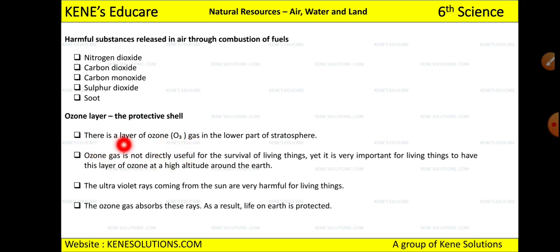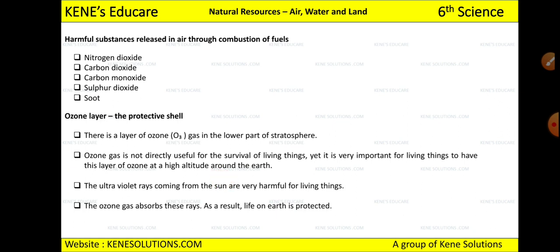Okay, so there is a layer of ozone gas in the lower part of the stratosphere. Stratosphere is a part of the atmosphere, right? So stratosphere ke niche there will be an ozone gas ka layer which will be formed, and that is protecting the surface of the earth from these harmful rays. Okay, ozone gas is not directly useful for the survival of living things. Yet it is very important for living things to have this layer of ozone at high altitude around the earth.